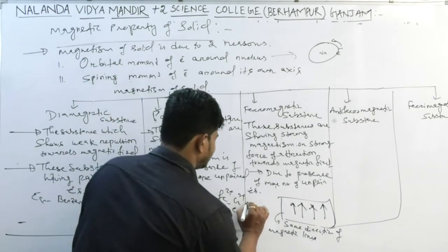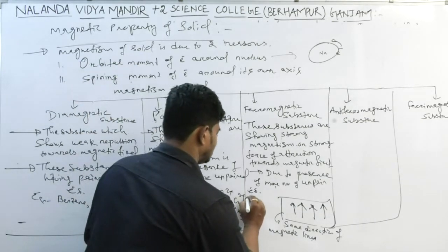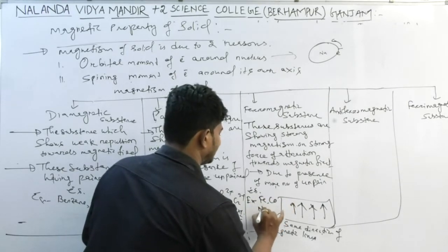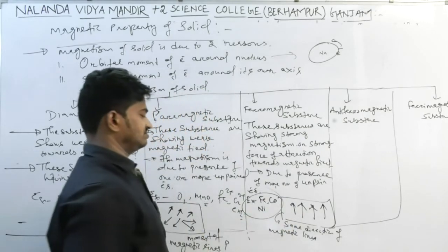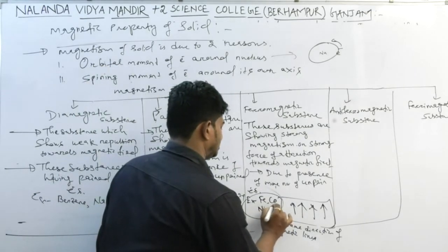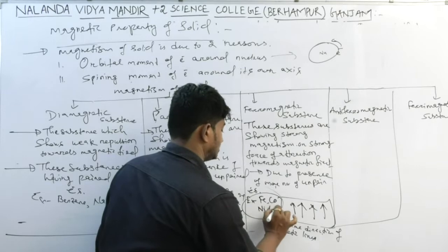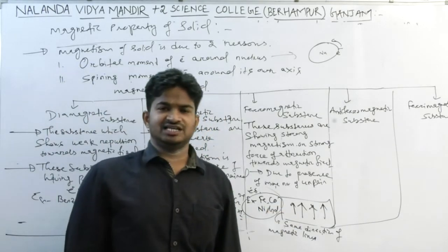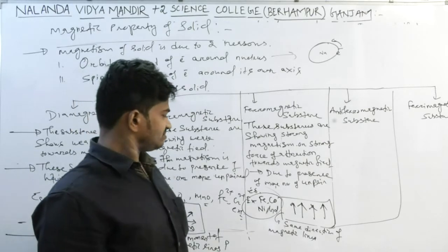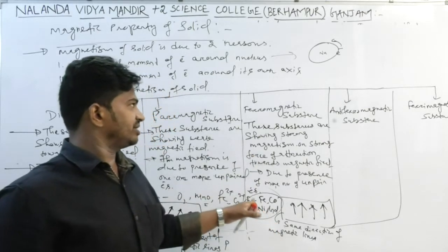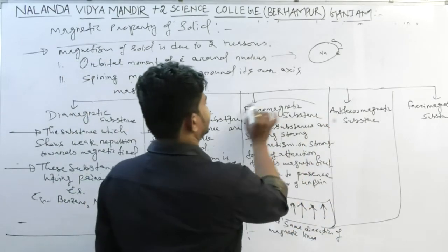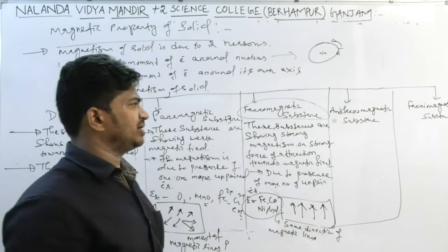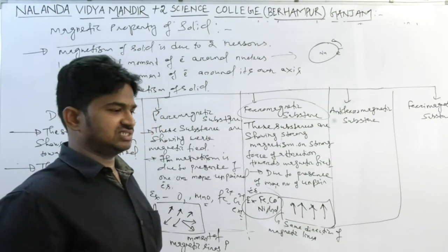Examples we can take are iron, cobalt, nickel, and gadolinium. Gadolinium is the element which comes from the lanthanide series. These are the elements showing ferromagnetic behavior, and its totally opposite is antiferromagnetic substances.